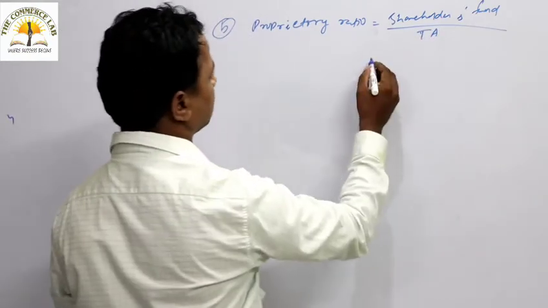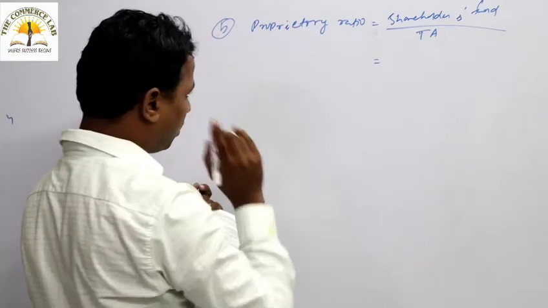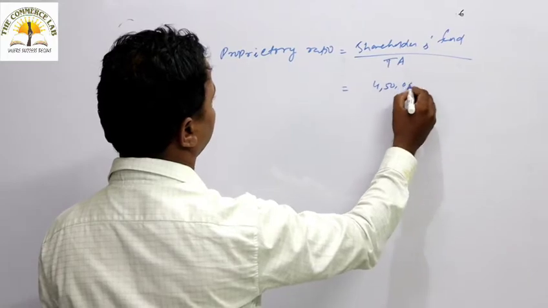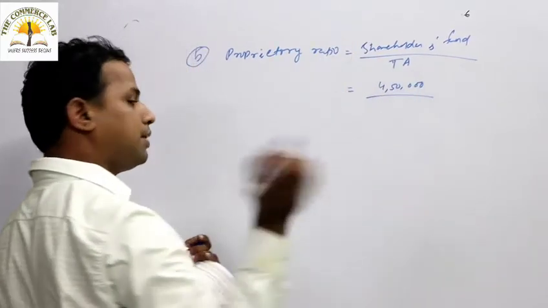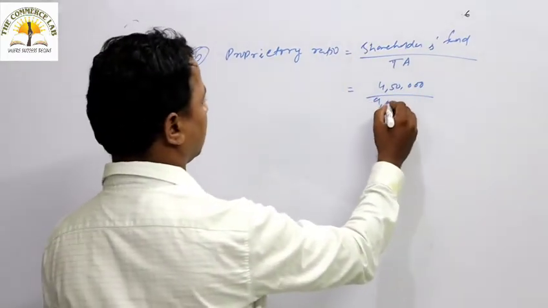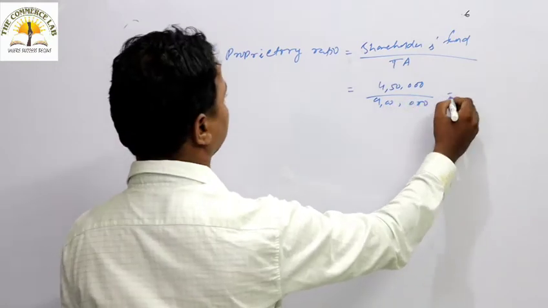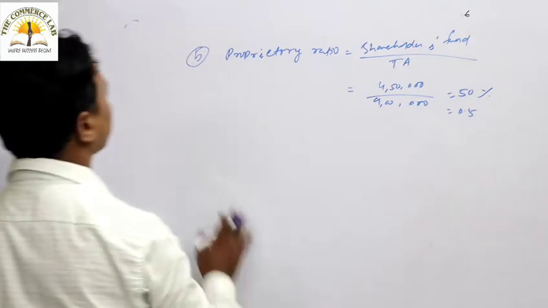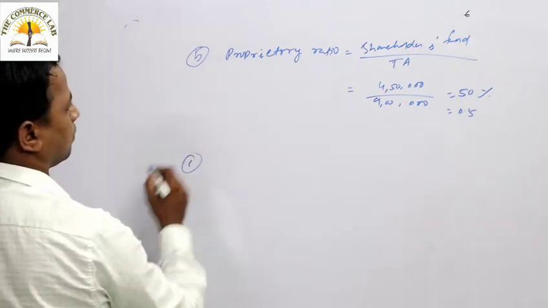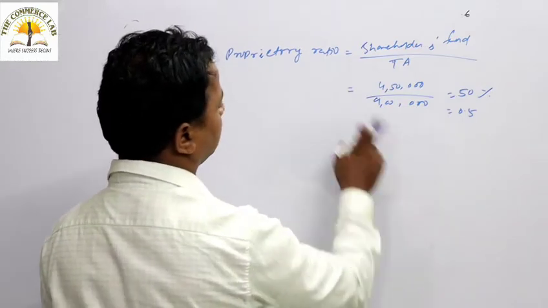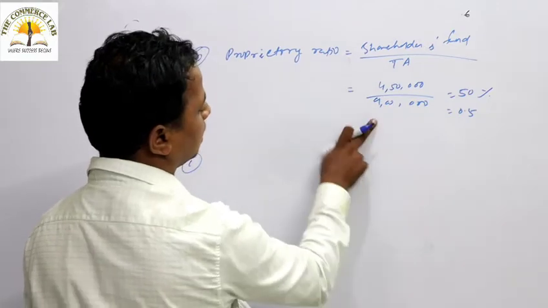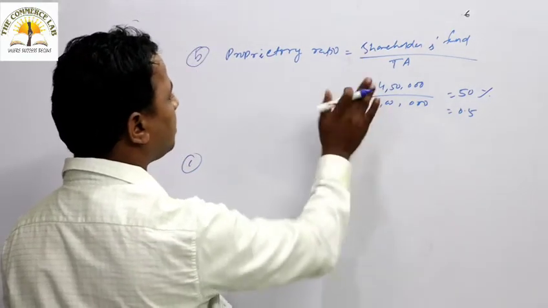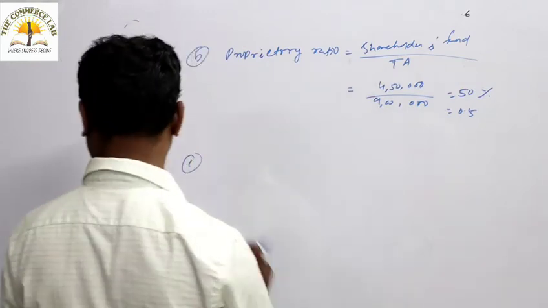We already calculated the shareholders fund, 4,50,000, and total asset given in the balance sheet is 9 lakh. So it is coming around 50% or 0.5. That means shareholder fund is around 50% of the total asset.